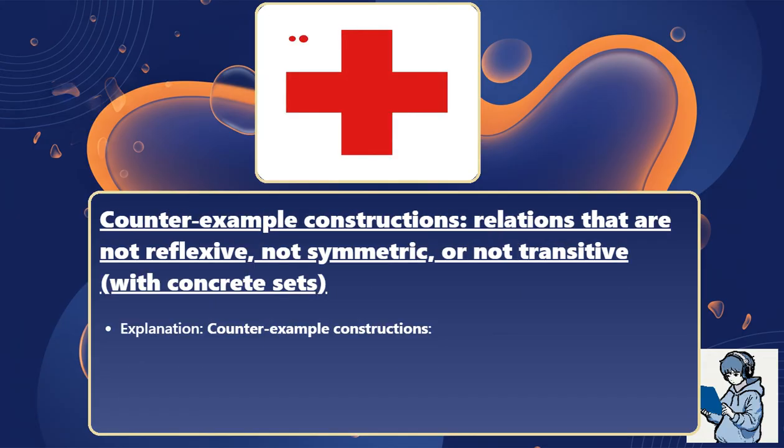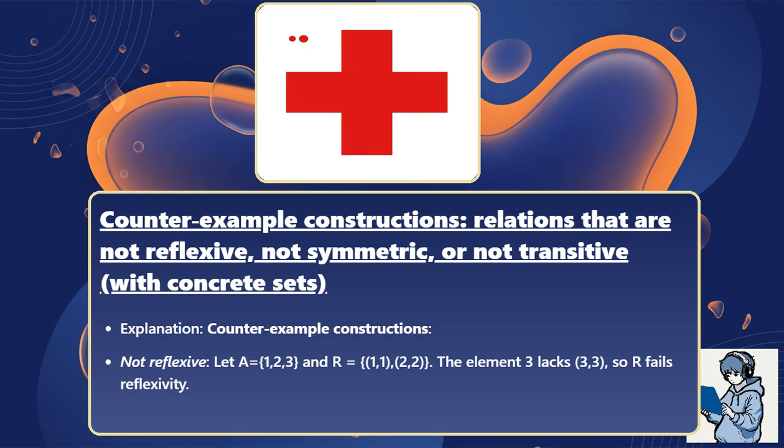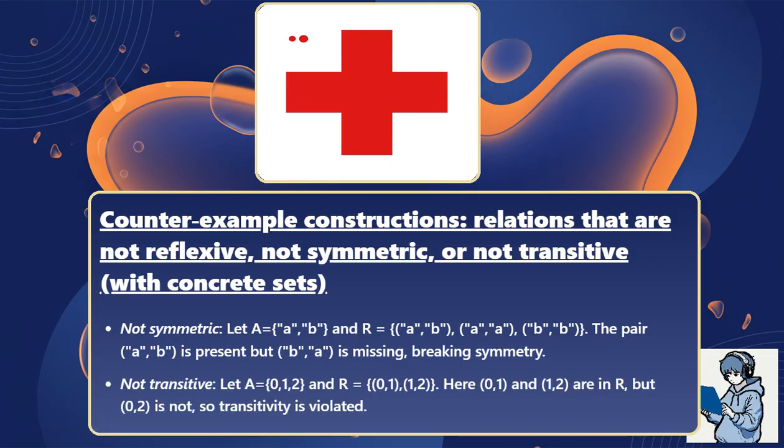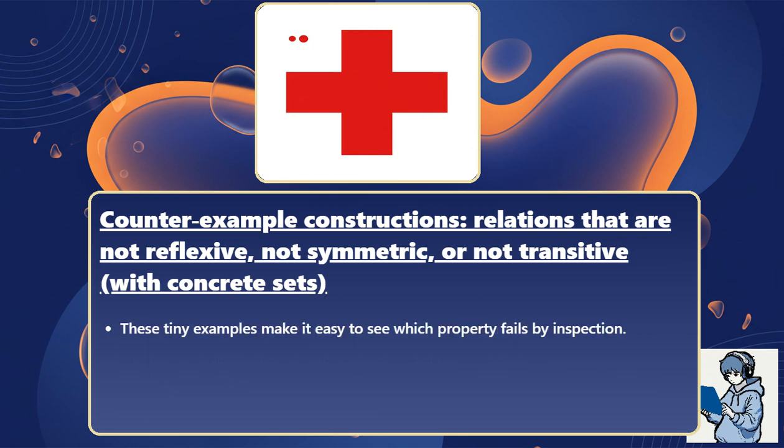Explanation: counterexample constructions. Not reflexive. Let A be the set {1, 2, 3} and R be the set containing the pairs (1,1) and (2,2). The element 3 lacks (3,3), so R fails reflexivity. Not symmetric. Let A be the set {a, b} and R be the set containing the pair (a,b). The pair (a,b) is present but (b,a) is missing, breaking symmetry. Not transitive. Let A be the set {0, 1, 2} and R be the set containing the pairs (0,1) and (1,2). Here (0,1) and (1,2) are in R but (0,2) is not, so transitivity is violated. These tiny examples make it easy to see which property fails by inspection.